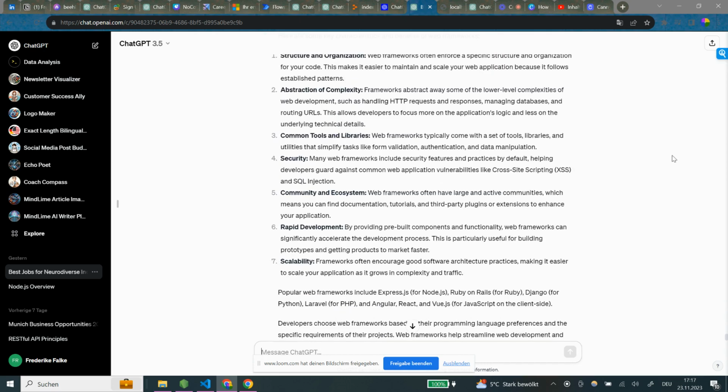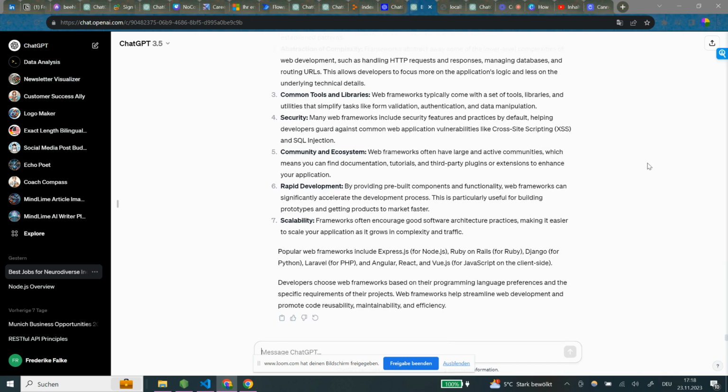Okay, abstraction of complexity. Frameworks abstract away some of the lower level complexities of web development, such as handling HTTP requests and responses, managing databases, and routing URLs. This allows developers to focus more on the application's logic and less on the underlying technical details. Okay, common tools and libraries. Web frameworks typically come with a set of tools, libraries, and utilities that simplify tasks like form validation, authentication, and data manipulation.